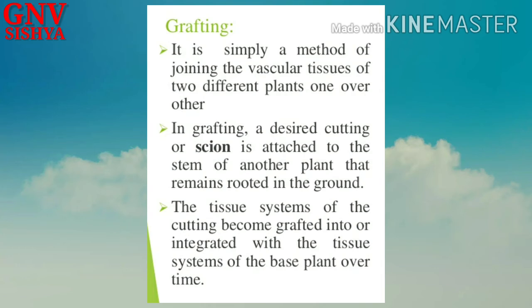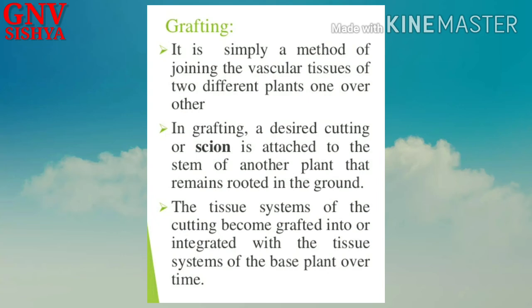Okay, so the plant that is being joined is called the scion and the base plant is called the stalk, and joining the scion and stalk together will lead to the growth of a new plant. So in grafting, a desired cutting or scion is attached to the stem of another plant that remains rooted in the ground. So the other plant is called the stalk.